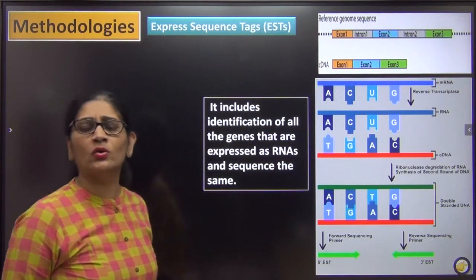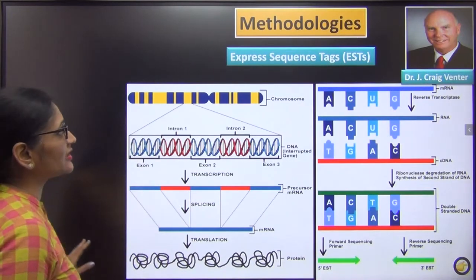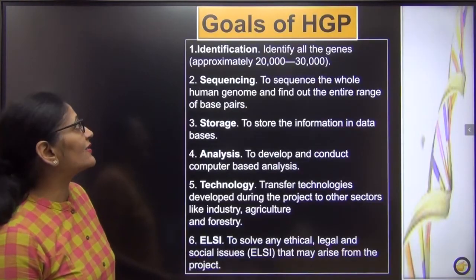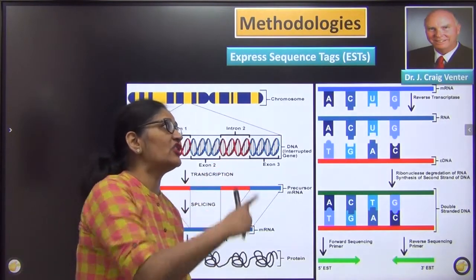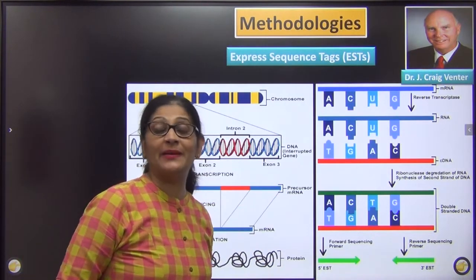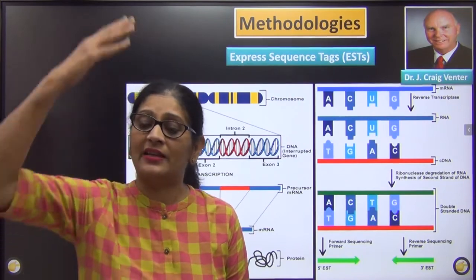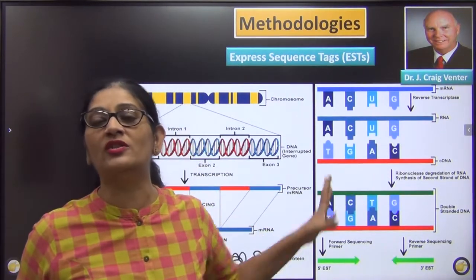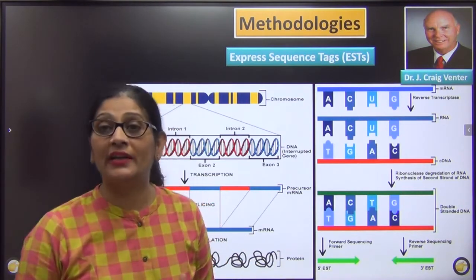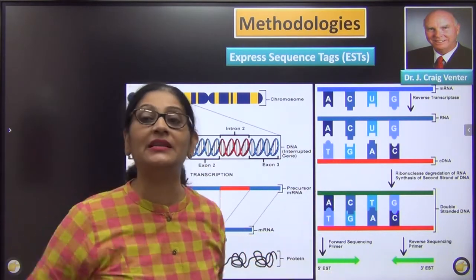Right? The others said no way, not at all. Why should we go for sequence annotation? Sequence annotation. One of the major advocates of expressed sequence tags was J. Craig Venter. मैं आपको बता दूं, इन्होंने US में he had a lot of controversy. You don't know about 2003 में जब Human Genome Project आया था, then all India Today and everything, they were just covering Human Genome Project. What happened was, he is a rich man and he has a lot of money. So what he did, he started a parallel human genome project. अपने पैसे से in his own company, he has a big company, he started it, right?